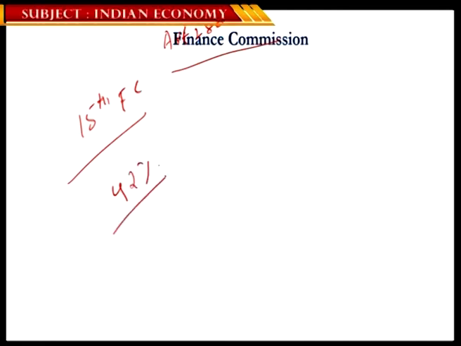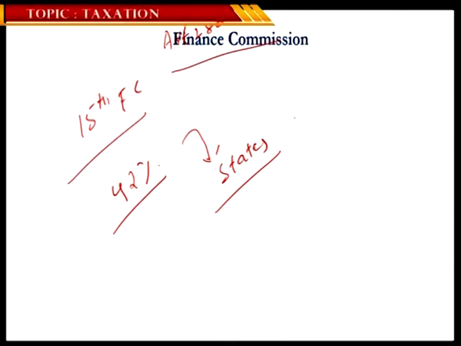As of now, if you look at the 15th finance commission recommendations, according to the 15th finance commission, around 42% of the net total tax revenue the center collects is expected to be shared with the states. And of course, the government of India has accepted the recommendation. One thing I want you to understand is that finance commission recommendations are not binding. But at the end of the day, the 15th finance commission recommendation is what the government accepted, and the center accepted to distribute 42% of the total tax revenue with the states.